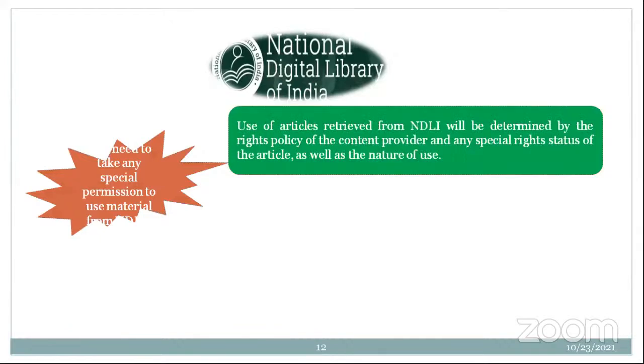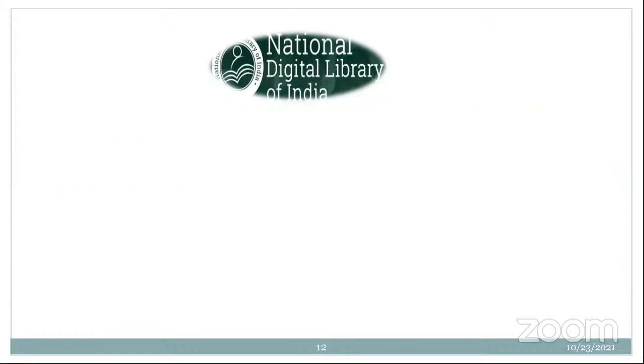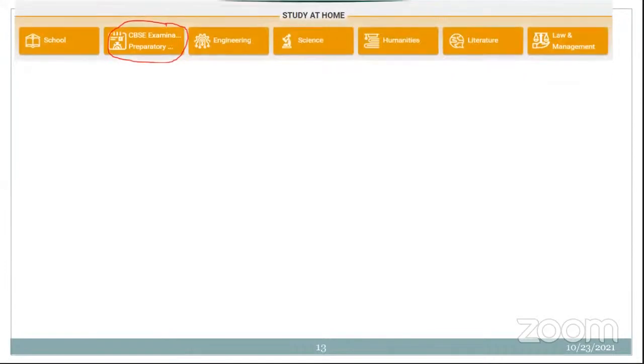And sir, for copying the content, obviously the NDLI resources have their own copyrighted content material. So if you want to copy the content, you should get proper permission through NDLI. Then only you are able to copy the content.